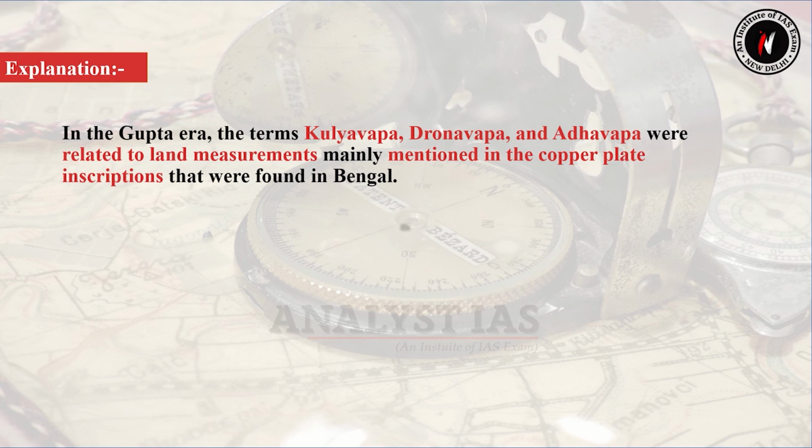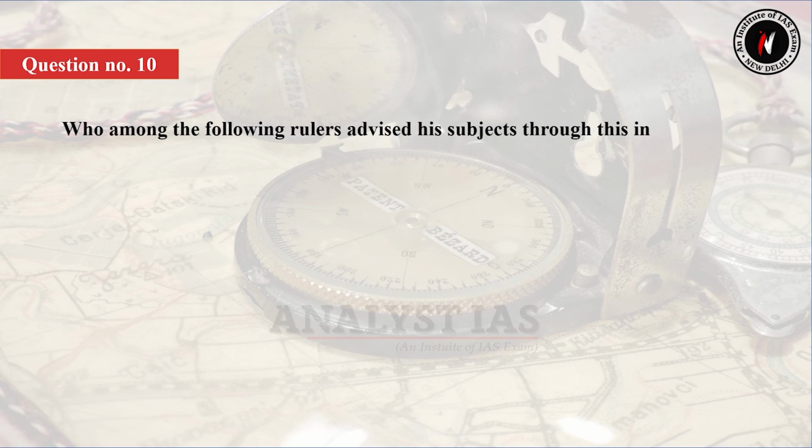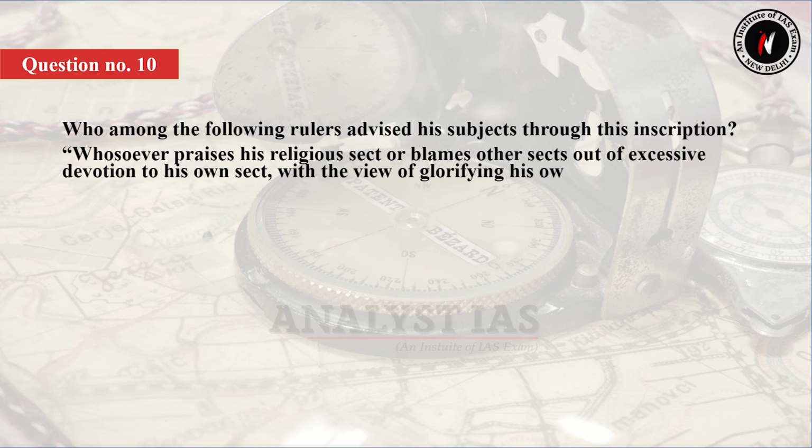Now let's move to the next question. So question number 10 is, who among the following rulers advised his subjects through this inscription? Whosoever praises his religious sect or blames other sect out of excessive devotion to his own sect with the view of glorifying his own sect, he rather injures his own sect very severely?